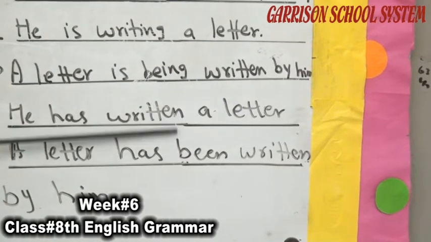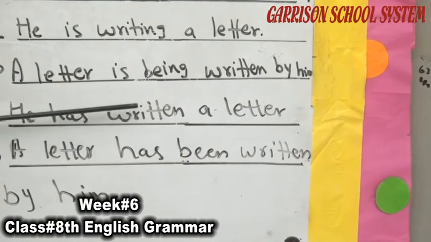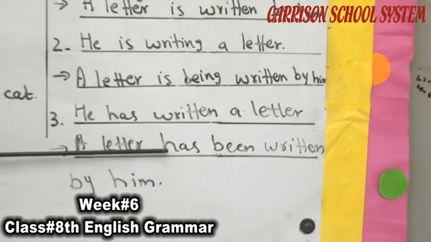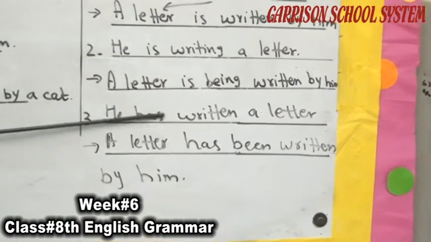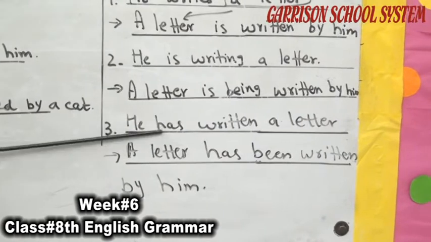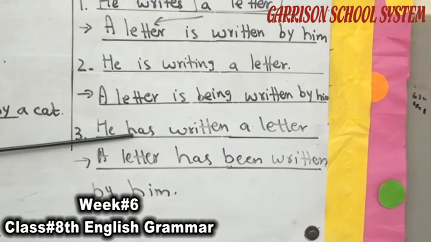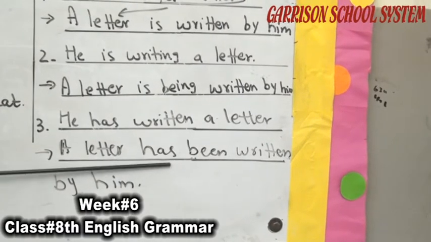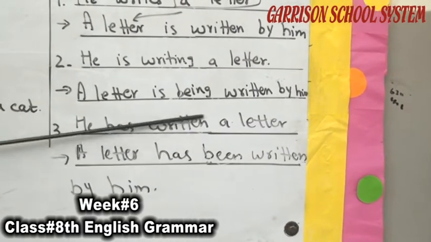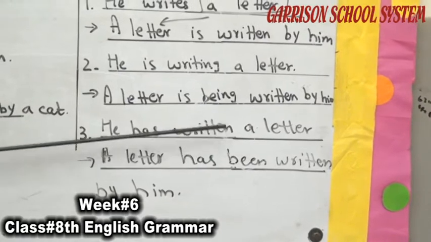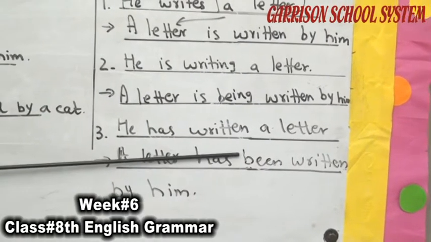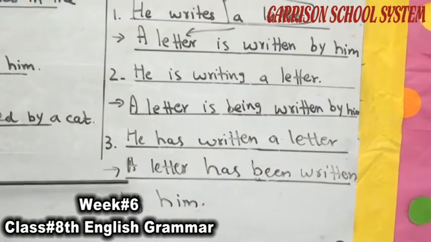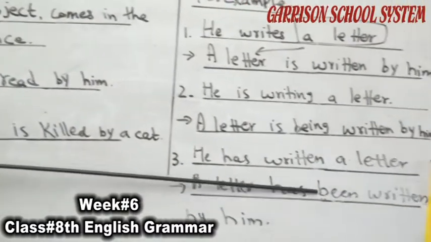Why do we use "been" here? Because "has" shows us the perfect tense, that it is the perfect tense of active voice. But when we convert that active voice into passive voice, we use the auxiliary verb "been" in the perfect tense, whether active or passive voice. So: a letter has been.